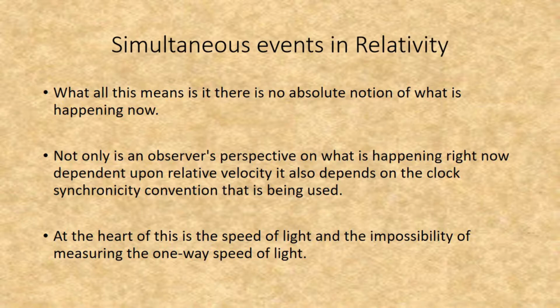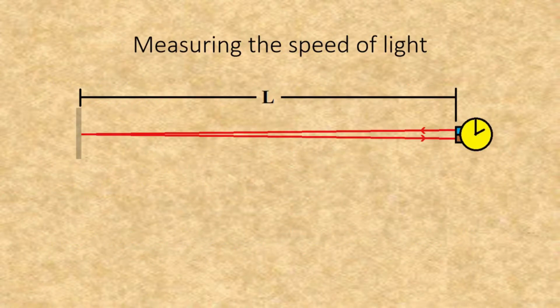Not only is an observer's perspective on what is happening right now dependent upon relative velocity, it also depends on the Clock Synchronicity Convention that is being used. At the heart of this is the speed of light and the impossibility of measuring the one-way speed of light. The simplest way of measuring the speed of light is sending a pulse of light to a mirror and bouncing it back so that you have the time that it was sent and received based on the same clock.